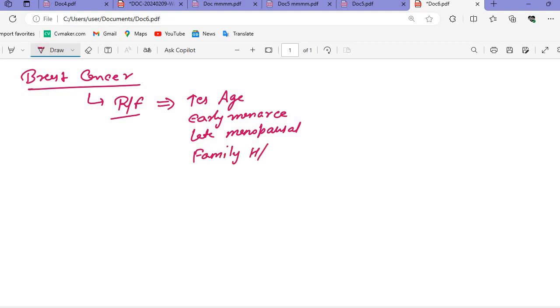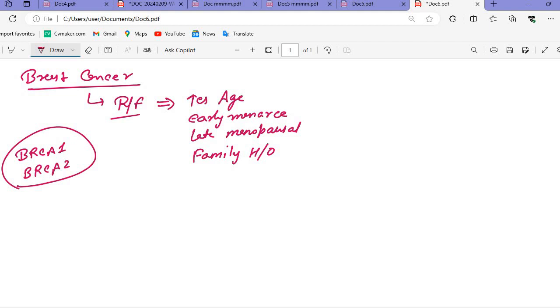Family history, both maternal and paternal, is very important, like the gene mutations BRCA1 or BRCA2. Both maternal as well as paternal history are important in this condition.